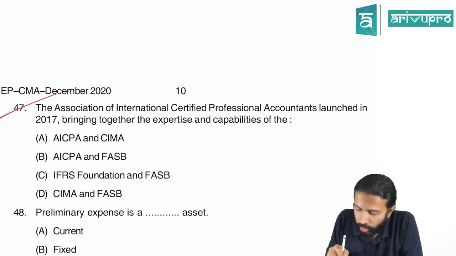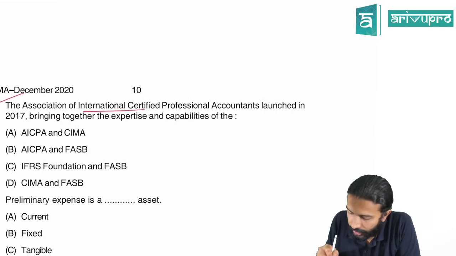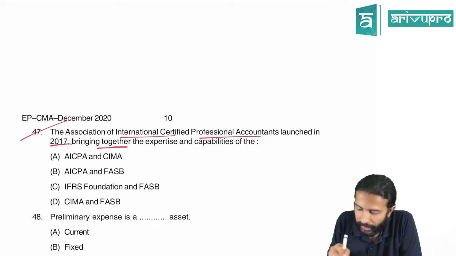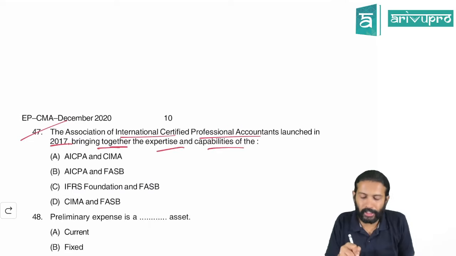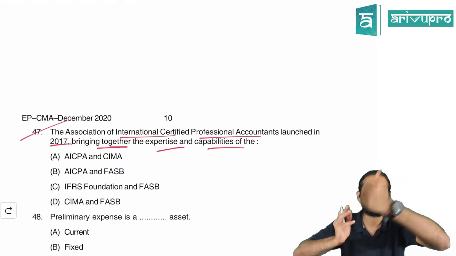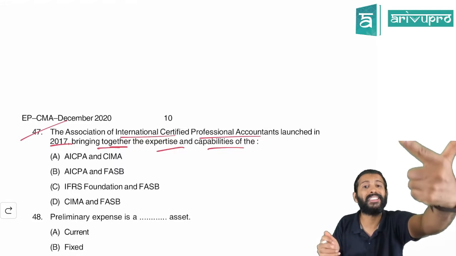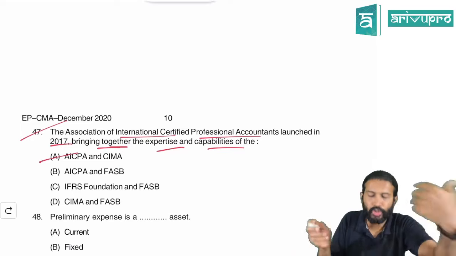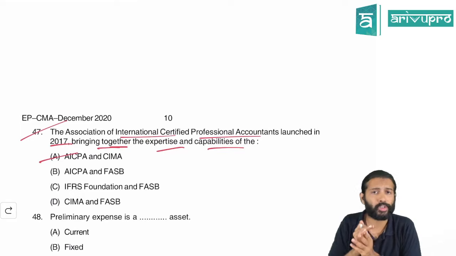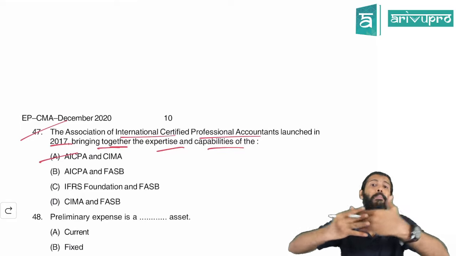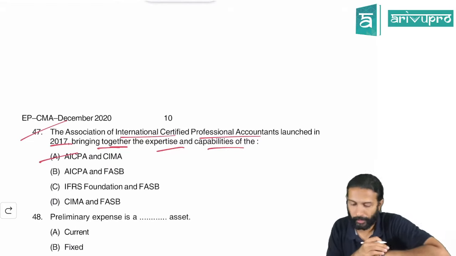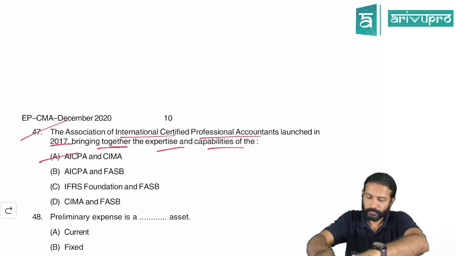47. The Association of International Certified Professional Accountants launched in 2017, bringing together the expertise and capabilities of which two bodies? So recently, two bodies got merged, I told. One is AICPA and CIMA. These two bodies, American Institute of Certified Public Accountants and Chartered Institute of Management Accountants, are merged. Okay. So hence this is the right option. A for alpha is the right option there.